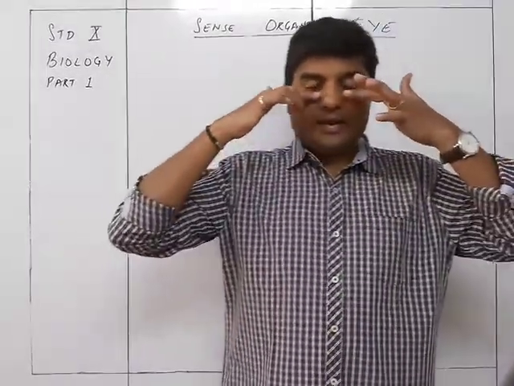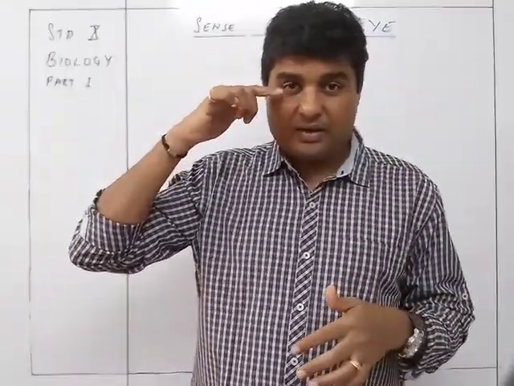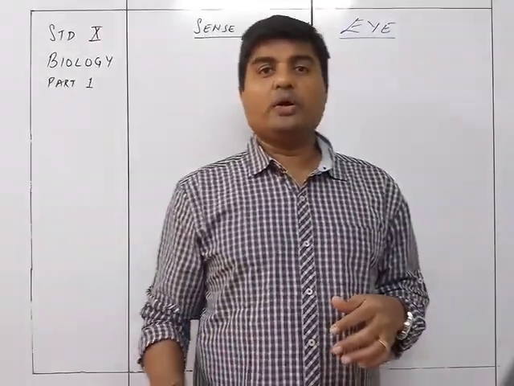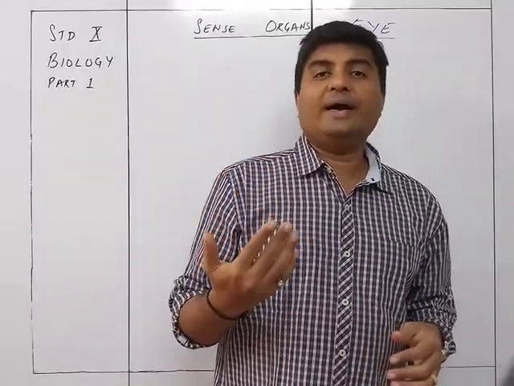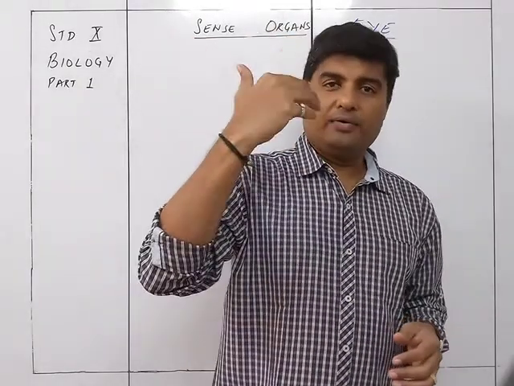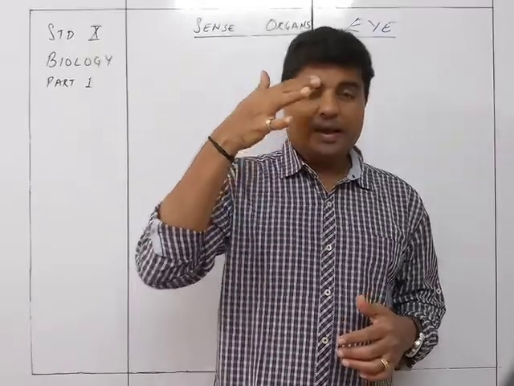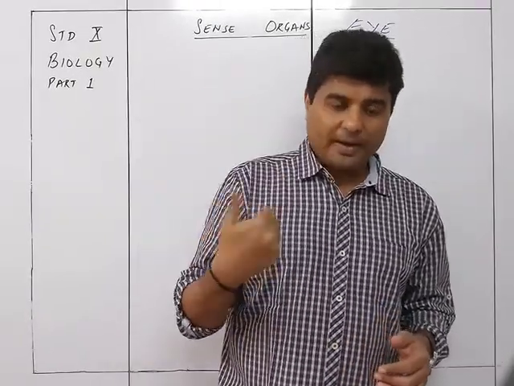Moreover, the eyelids contain the eyelashes. The eyelashes are of course hair, which protect the eye from any external bigger particle entering into the eye. So the particle will get stuck in the eyelashes, and they protect the eye from entering inside.